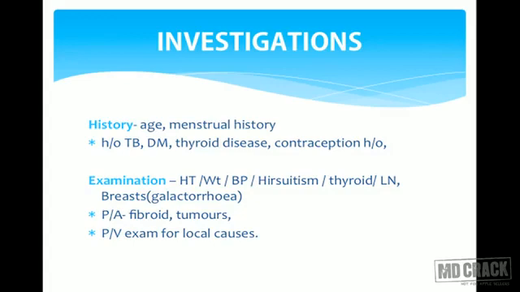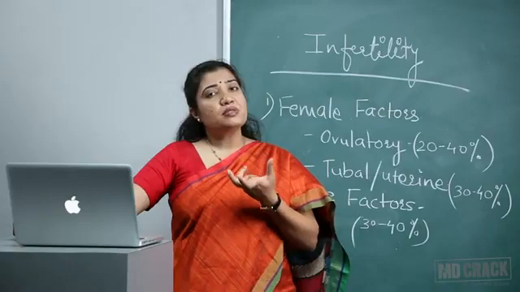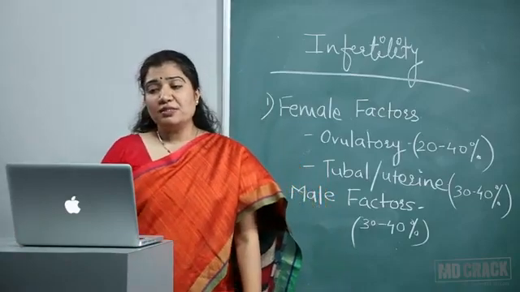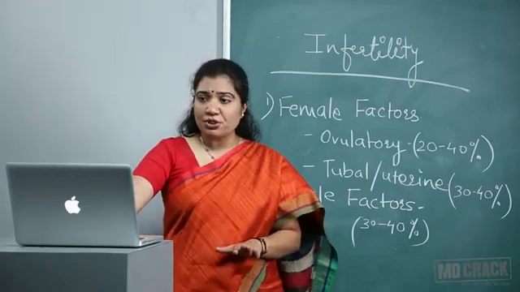Per abdominally, we have to palpate her to rule out any pelvic masses, maybe fibroid or ovarian tumors. PV examination should be bimanual. Per speculum, look for any evidence of local infections. Then on bimanual examination, see how the uterus is, its size, mobility in the fornices, and whether there are any masses, again ovarian, tubal, endometriotic. Rule out any pathology. If there is fornicial tenderness, then it may suggest PID. So these are the things which we should rule out on examination.